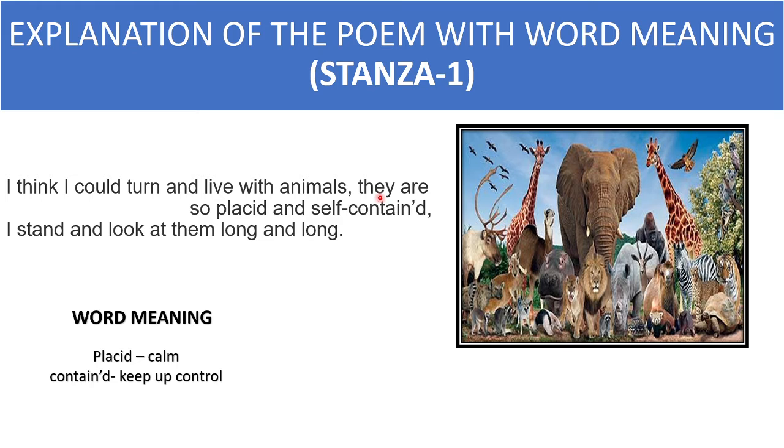Then he is saying they are, here they refers to the animals. The animals are so placid. Why does the poet want to live with the animals? Because the animals are so placid. Placid means calm, means peaceful. The animals are peaceful and self-content. Content means keep up control. Self-content means they are very much content or satisfied with their own life.